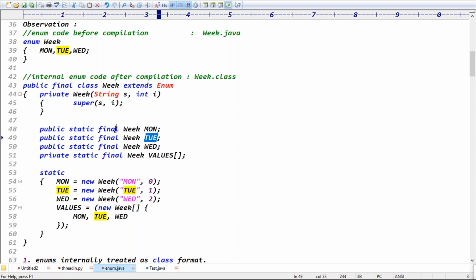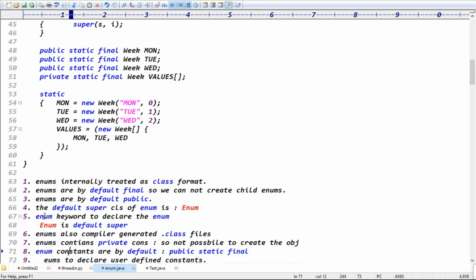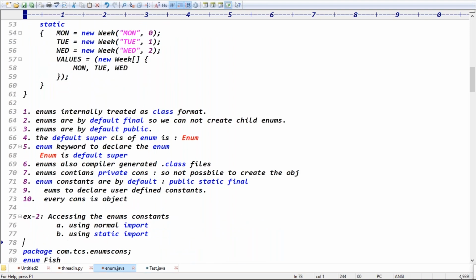Enum constants are by default public static final. Every constant is an object, an object of Week type, right? Tuesday is a reference variable, nothing but an object, right? Yeah, exactly. For an enum also, .class files will be generated. So small enum is a keyword to declare the enum. Capital Enum is the default super class, right? Exactly.